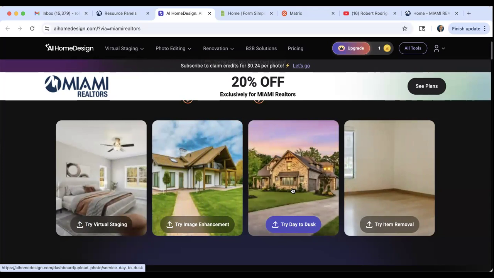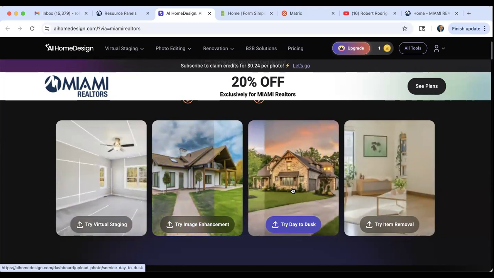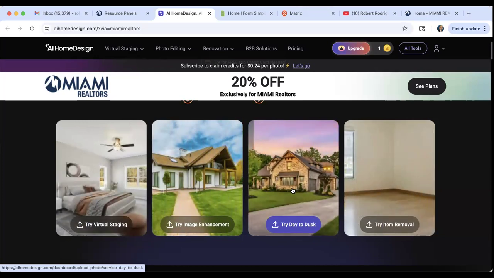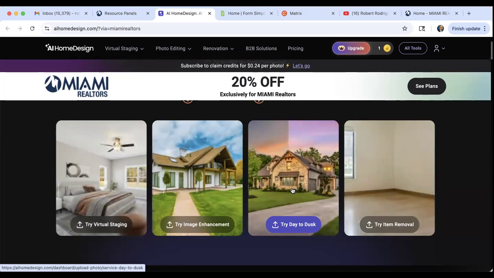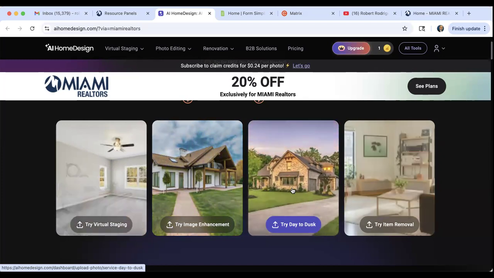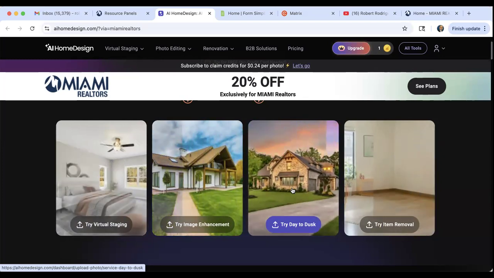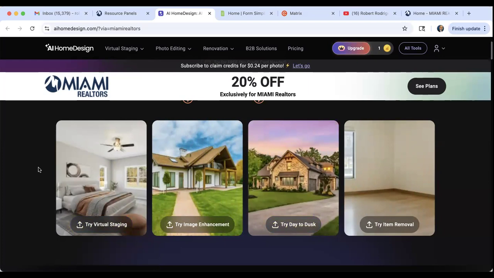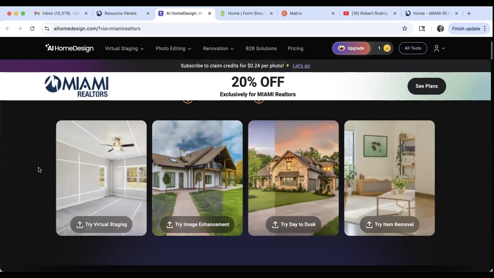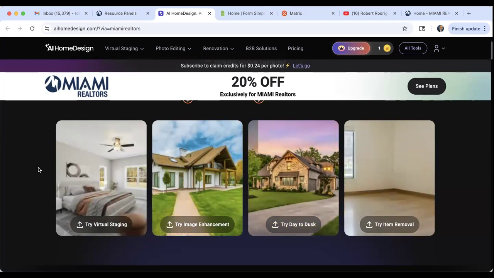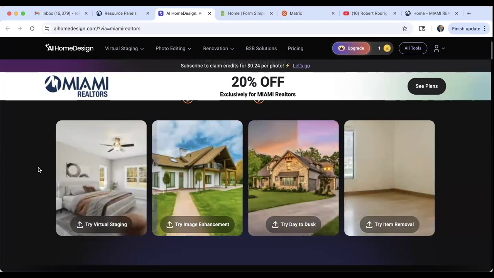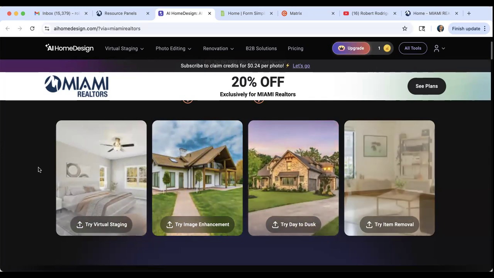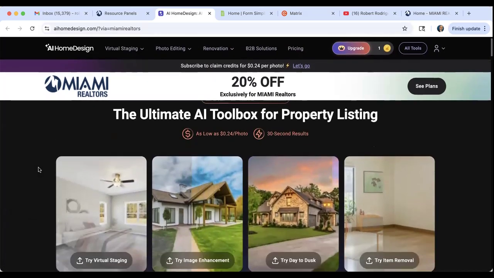I would use this feature. And in my opinion, guys, you should never be going to take pictures of properties at night because everything looks dark. Even inside the house with the lights on, you can notice that the pictures were taken at night. Okay? Does anyone have any objections to what I just said? Because I've seen a lot of pictures on the MLS taken at night, and I don't think it looks good. All right. So, guys, that's AI home staging.